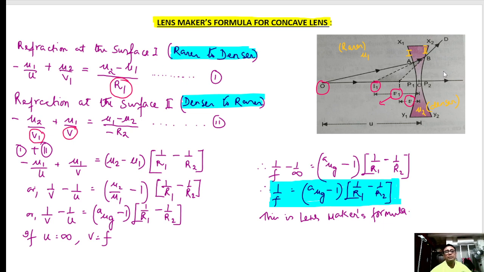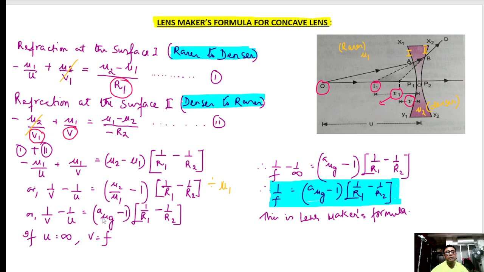So my R2 is taken as negative. Now adding both the equations, as you can see, when I add both the equations, this will cut out and we are getting this equation. So dividing by mu1, we are getting this.